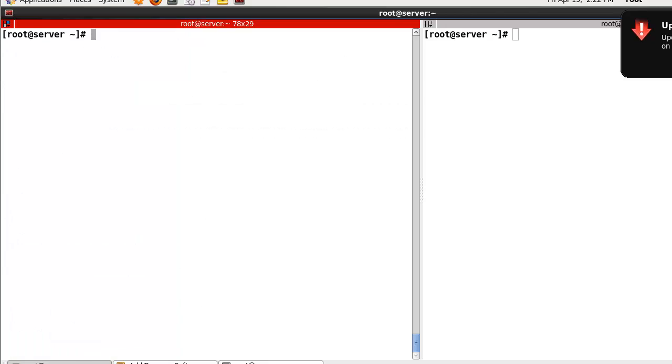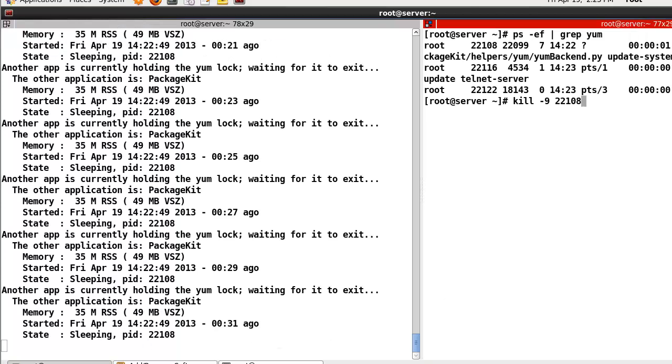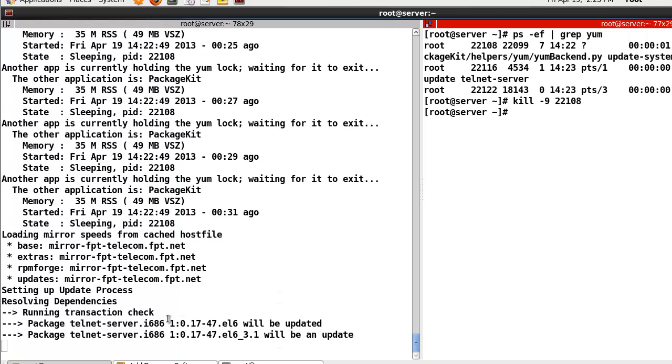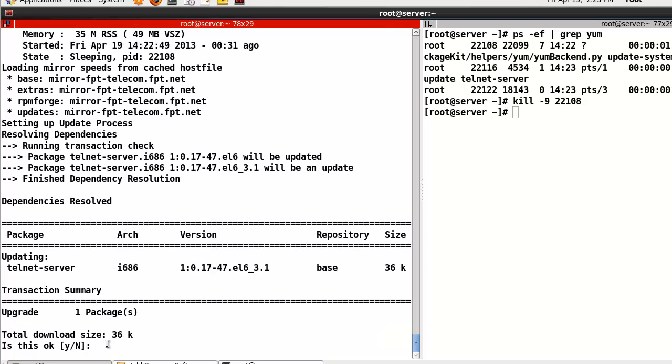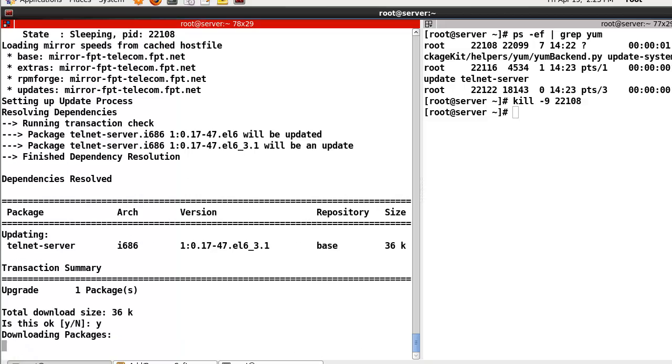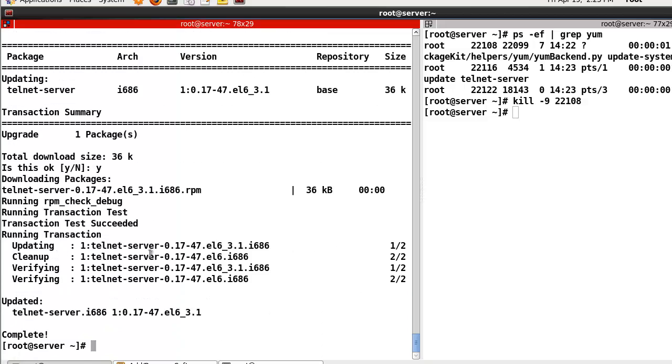After that, if you want to update, yum update, for example telnet-server. Now this one will update telnet-server. Okay, yes. Now telnet-server is updated.